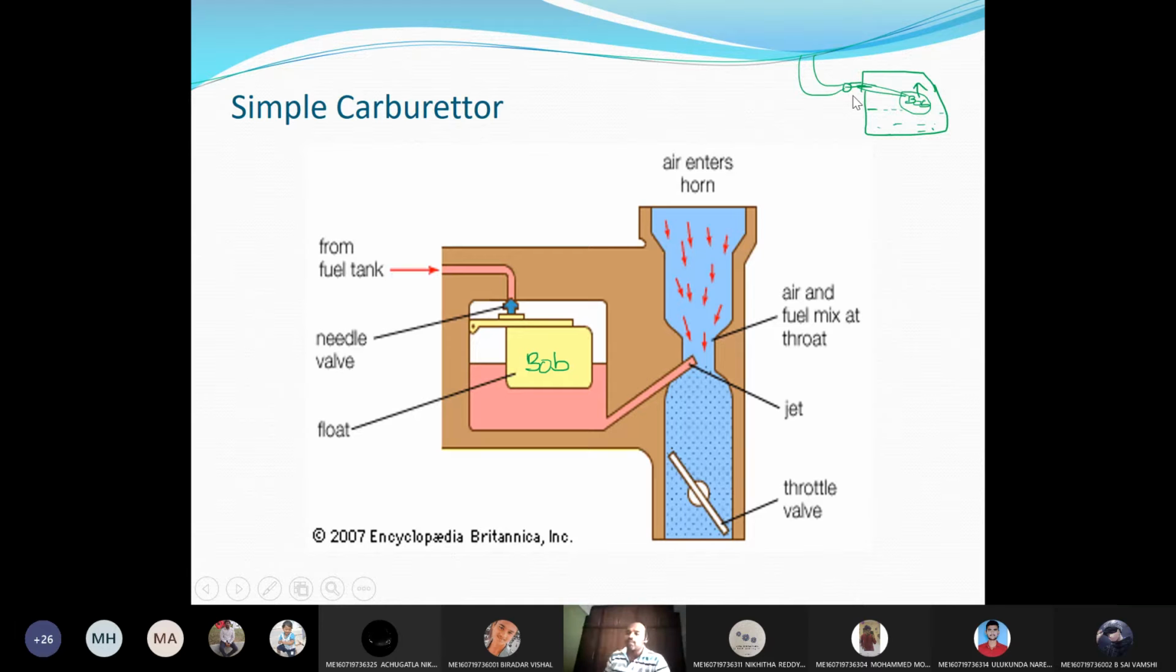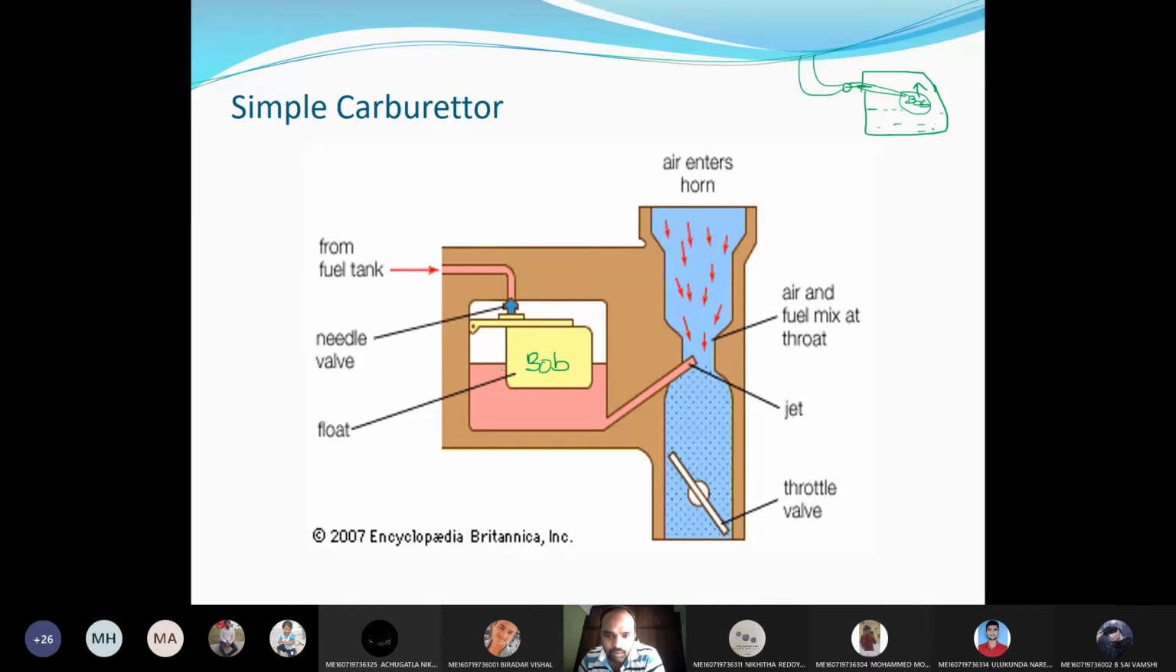How many of you have seen this arrangement? Even in our toilets, in the flush boxes, the same arrangement is there. The bulb is used to cut off the supply of water automatically. When the water reaches the required level, it will be stopped automatically. So the same principle applies over here.